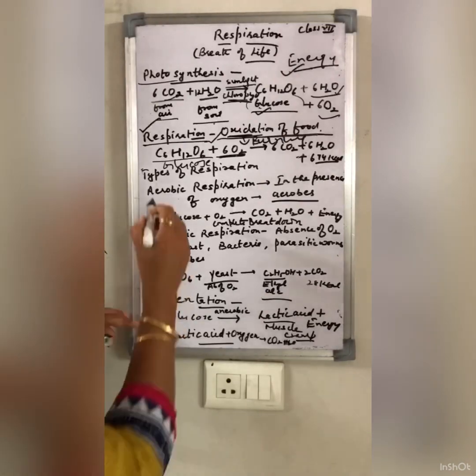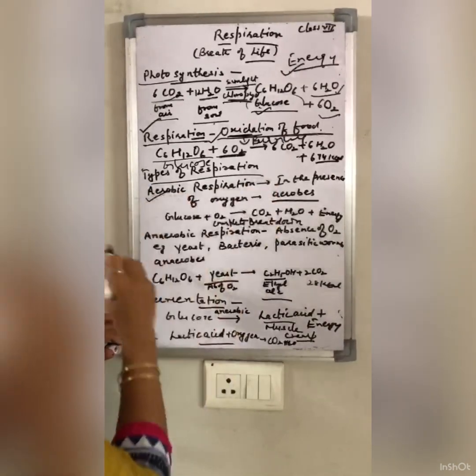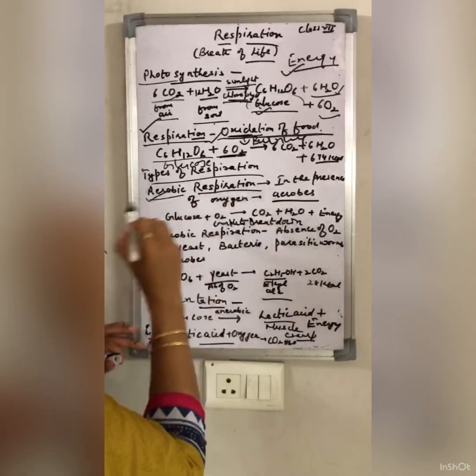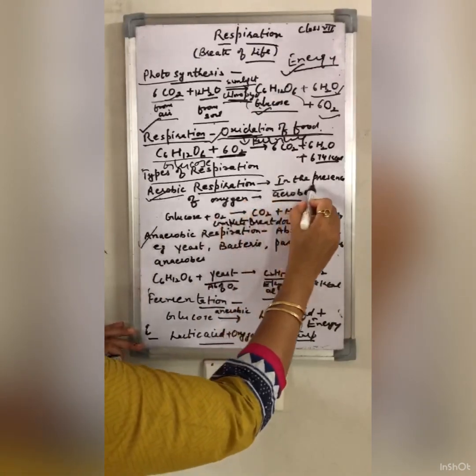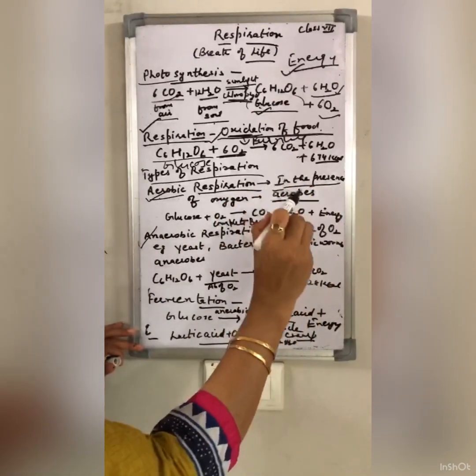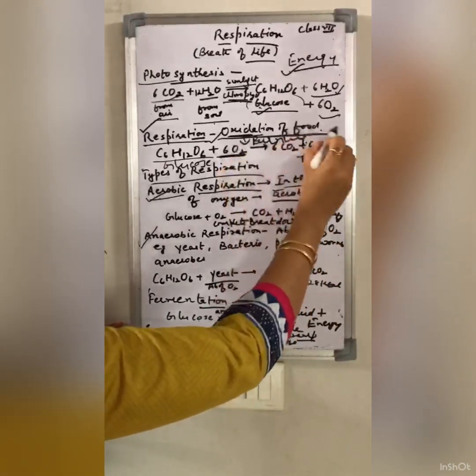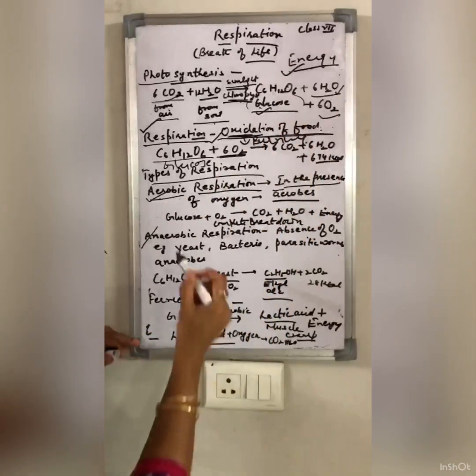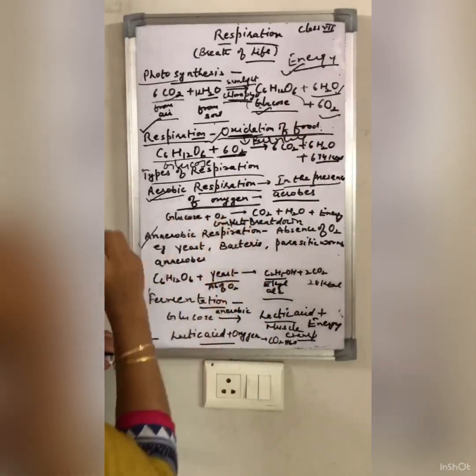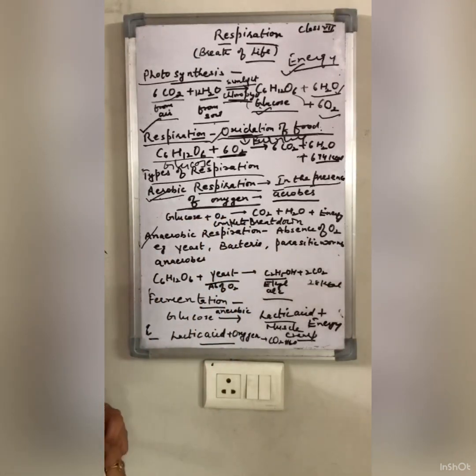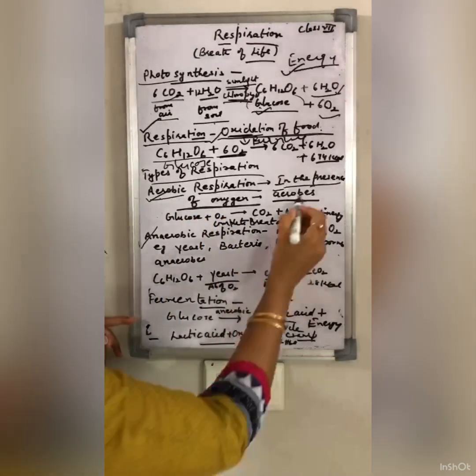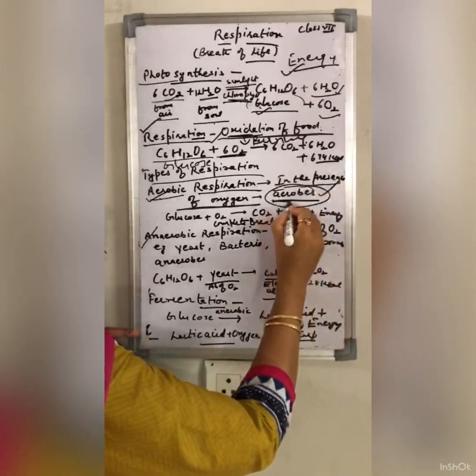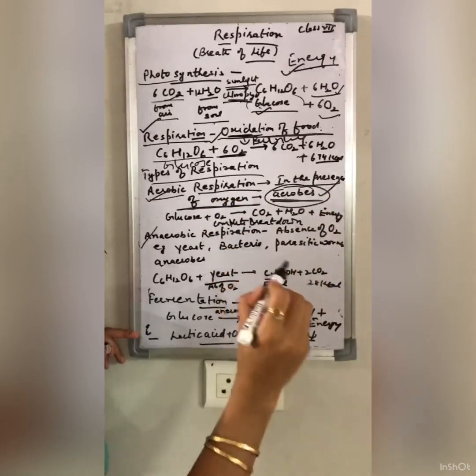There are two types of respiration. One is aerobic respiration and the other is anaerobic respiration. Aerobic respiration is the process in which the oxidation of food occurs in the presence of oxygen. अभी आपको पता चल गया है कि respiration का मतलब क्या है? Oxidation of food. That is called aerobic respiration. And the organisms in which this aerobic respiration occurs are called aerobes. We are aerobes.